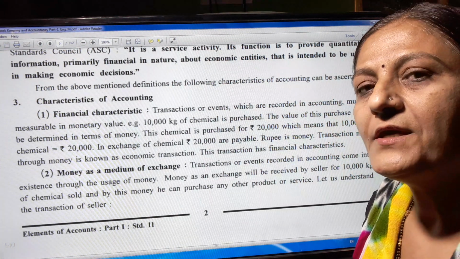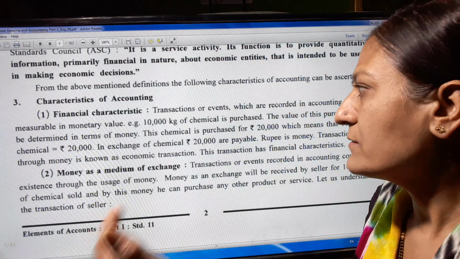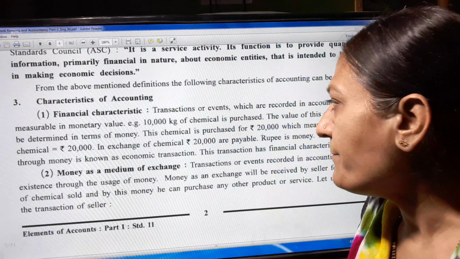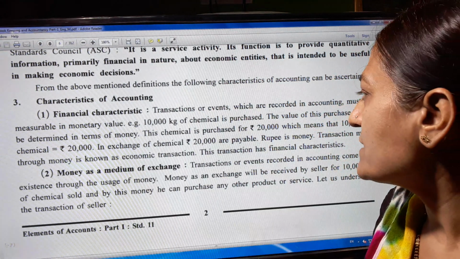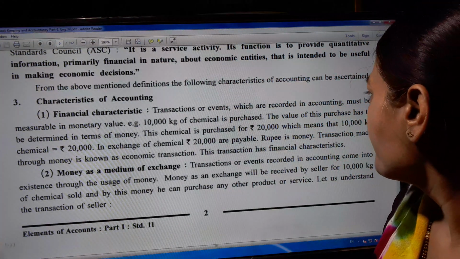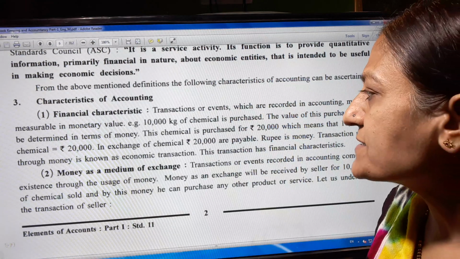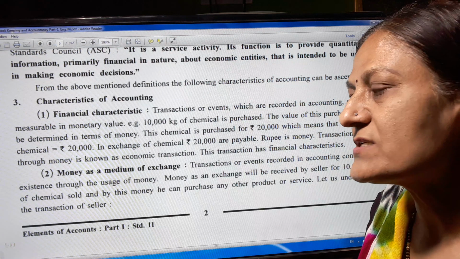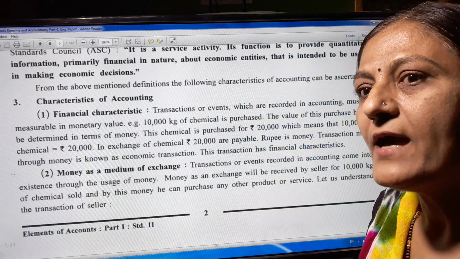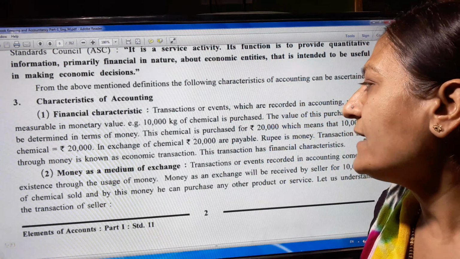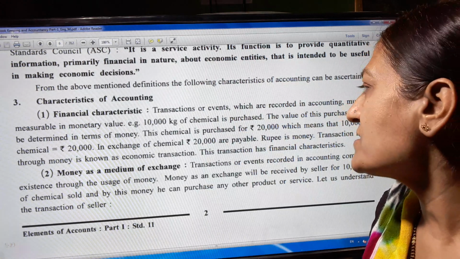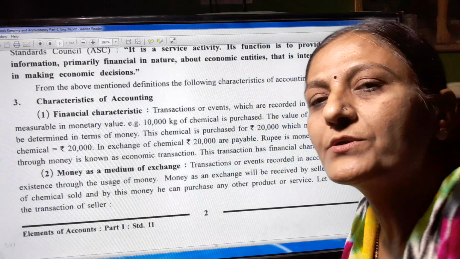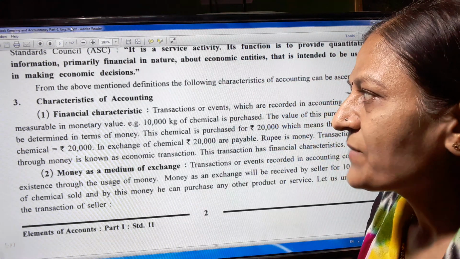Rupee is money. A transaction made through money is known as an economic transaction. This transaction has a financial characteristic, so it is called the financial characteristic.